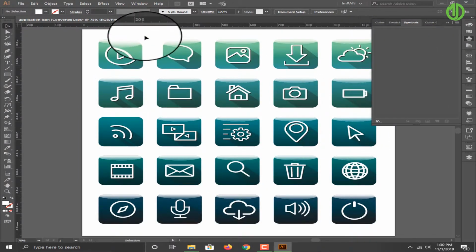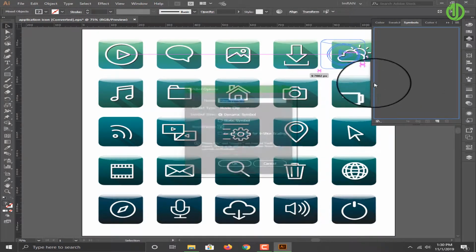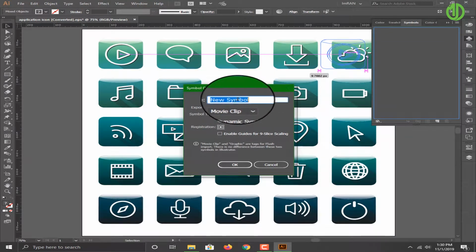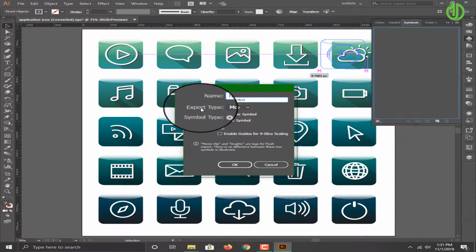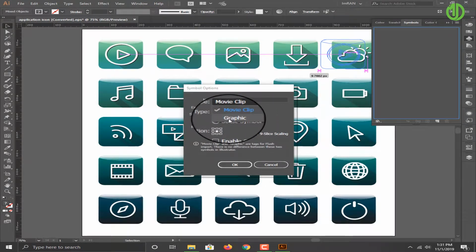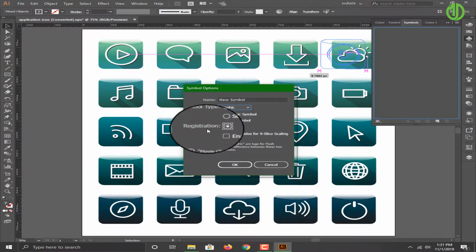Open symbol and select, and drag and drop into the symbol panel. New symbol. This name. Export type: Movie clip. Change this to graphics. And symbol type: dynamic symbol.